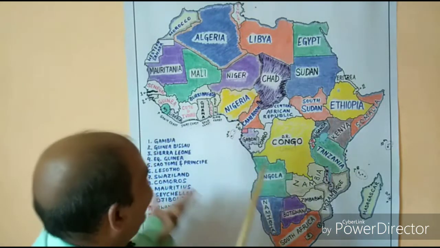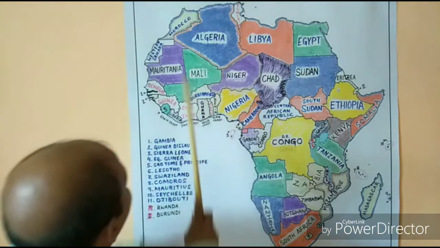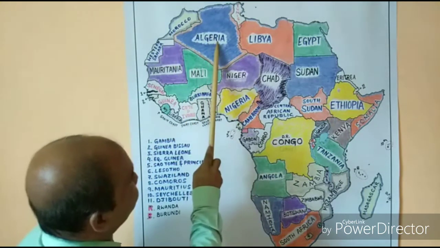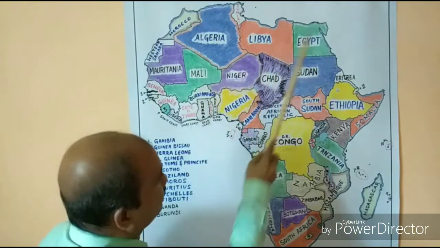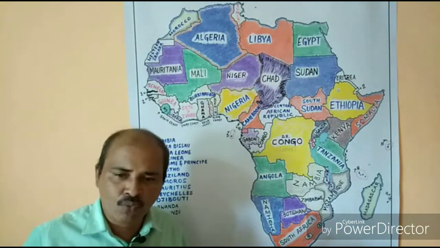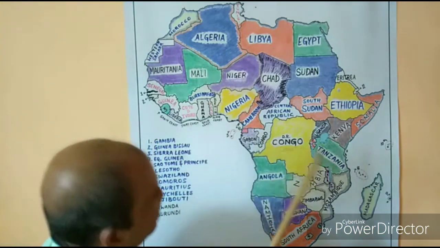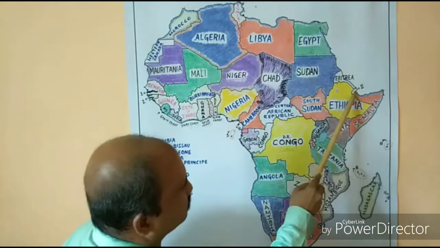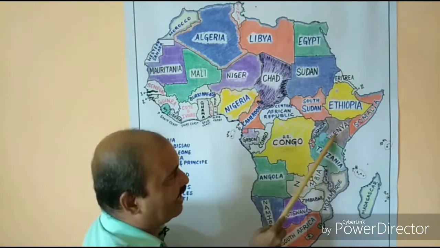Now comes, take the word male. Generally children want to first learn some techniques, some common sense. Now let us take male. Morocco, Algeria, Libya, Egypt. M-A-L-E, male. So this is one way to remember a set of countries. The same way, D-E-S-K, desk: Djibouti, Ethiopia, Somalia and Kenya.